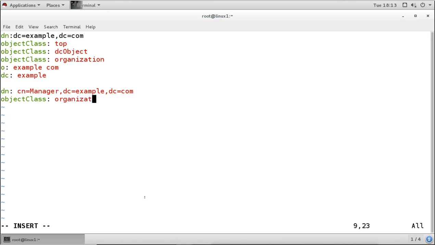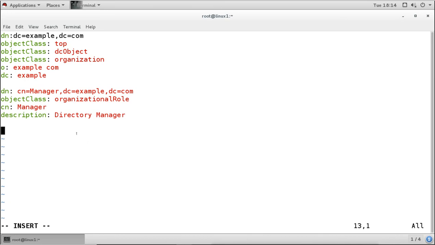Now cn is manager, and we can add the description so that we know what this is, and this is the directory manager. Now leave one more line and then add the OU information.